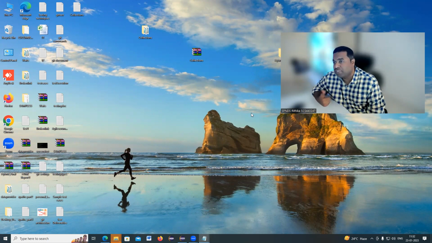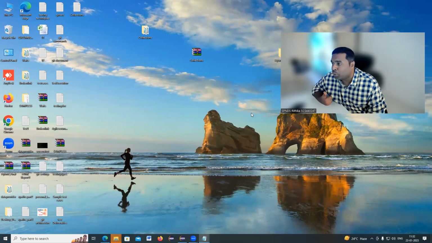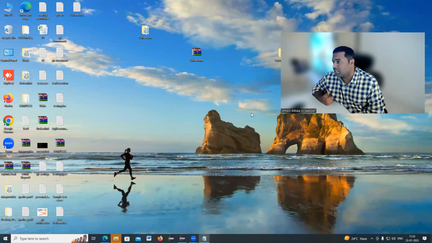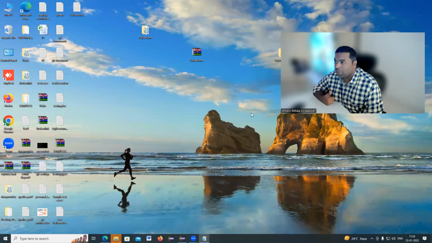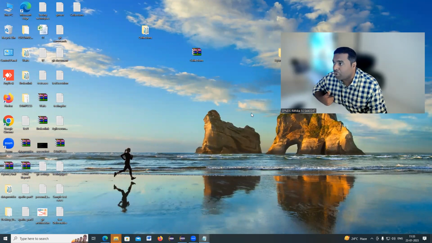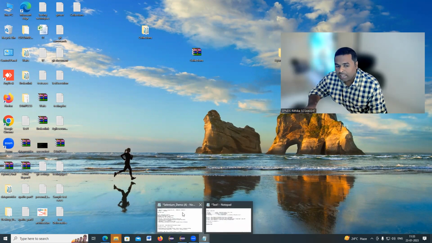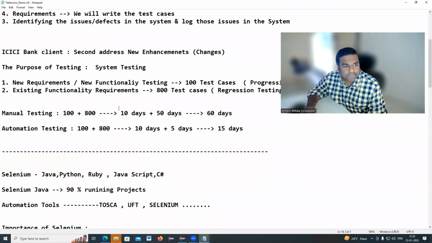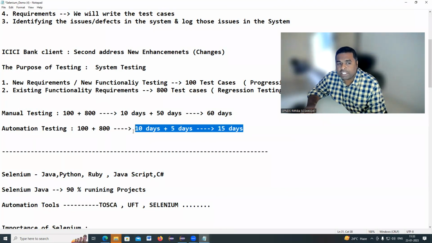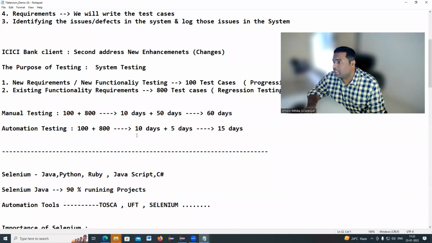So why do I have to do regression testing? Why do I have to test existing features? Right, because the new code might impact the existing features. So we have to make sure all existing features are working fine or not. So we have to do regression testing. So for any software, progression and regression testing will be done, correct? And obviously with an automation testing team, we can complete the entire system testing within less time.